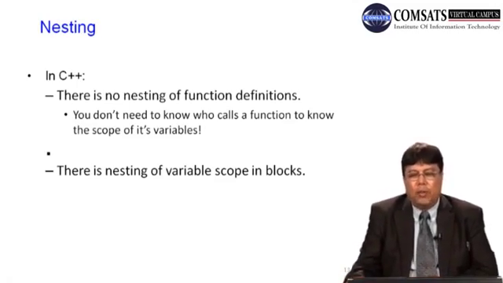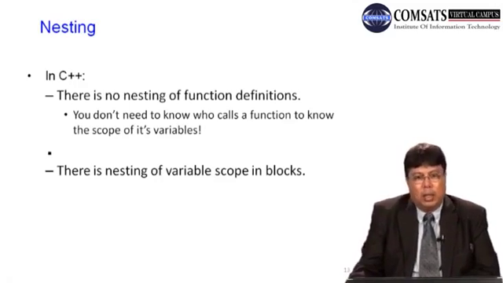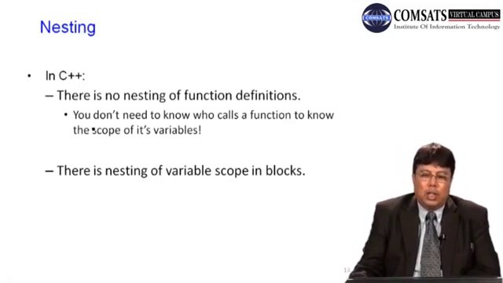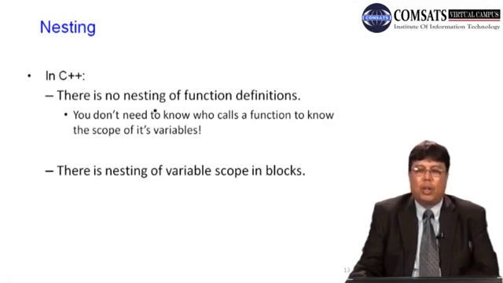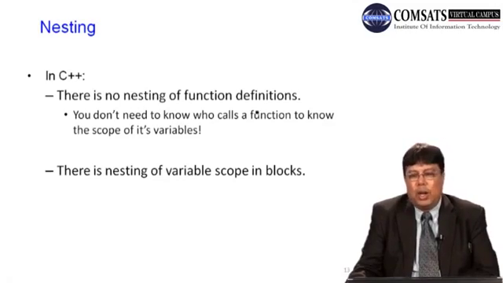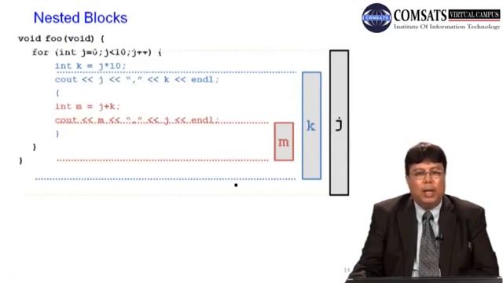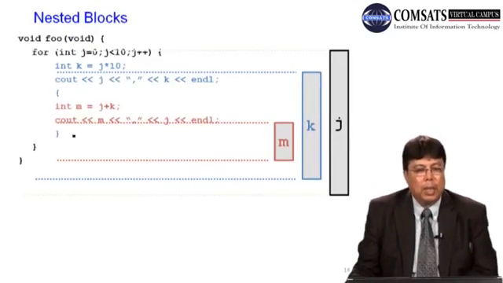So there is nesting of variable scope in blocks. हाँ. If we are talking about the nesting of the variables, it is allowed, but the nesting of the definition of a function is not allowed. But the nesting of the variable scope in a block is allowed. How and why? We can see from here.